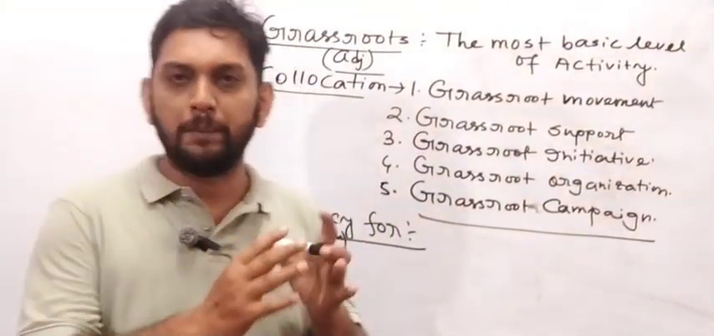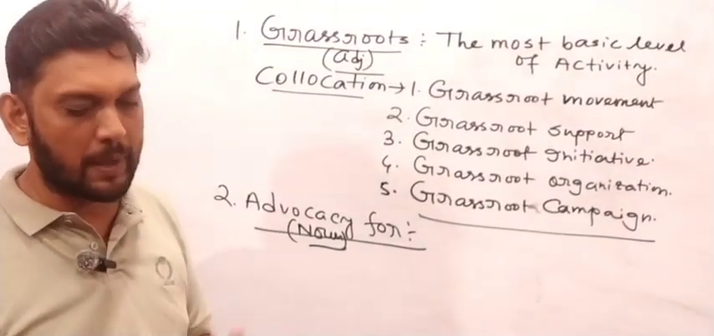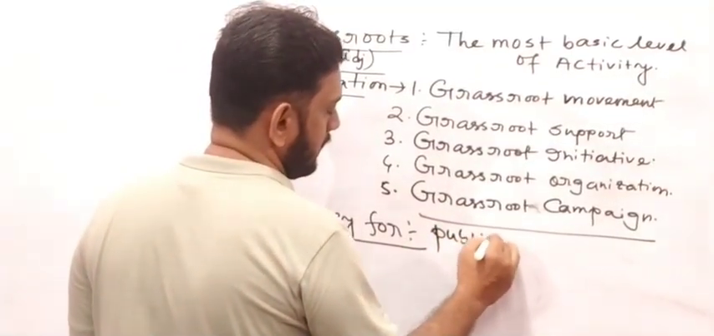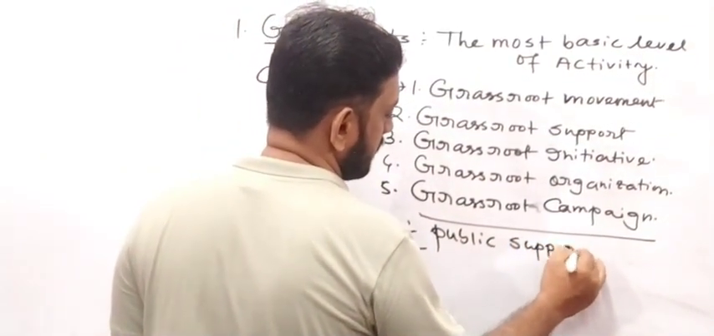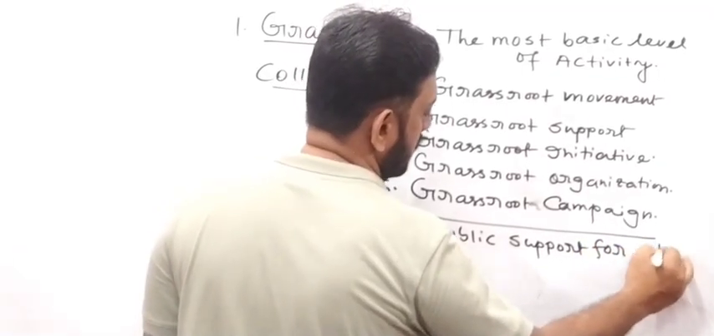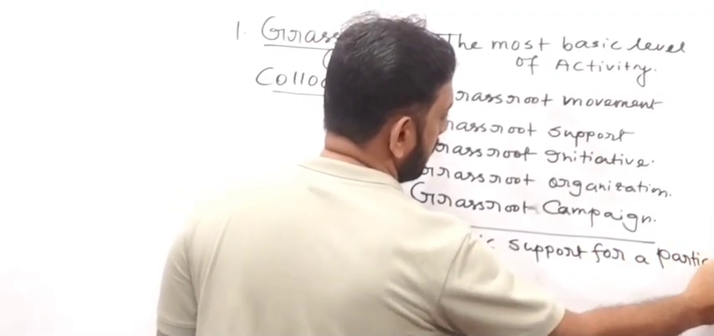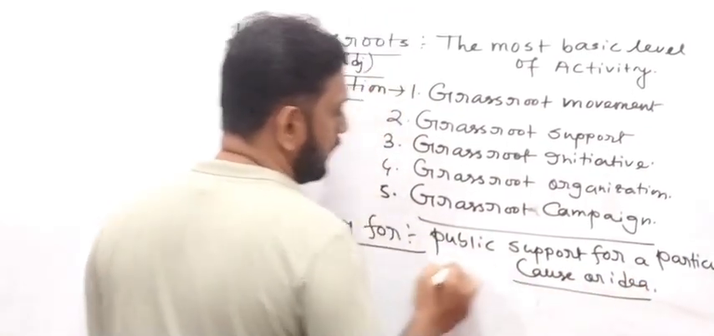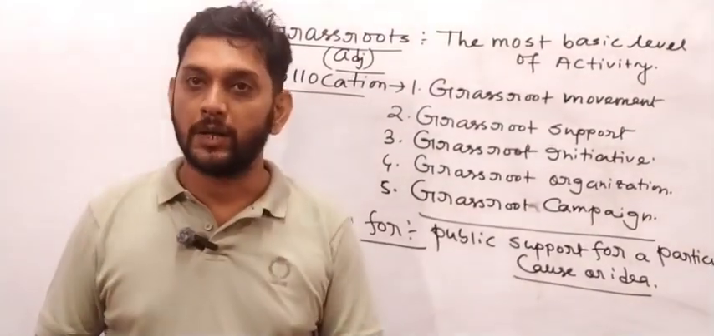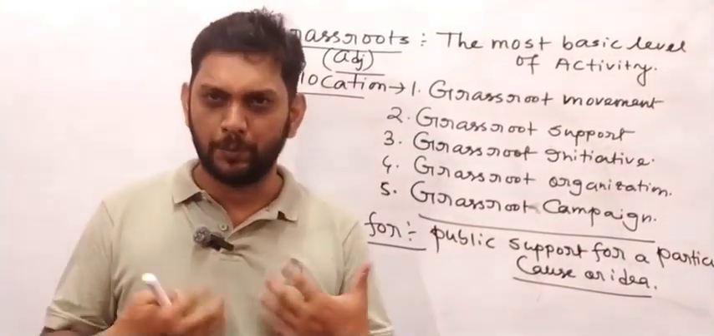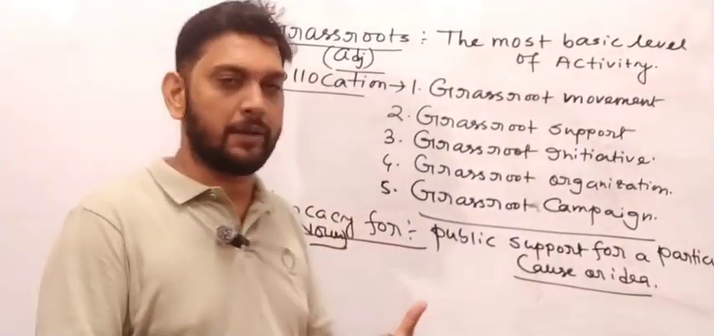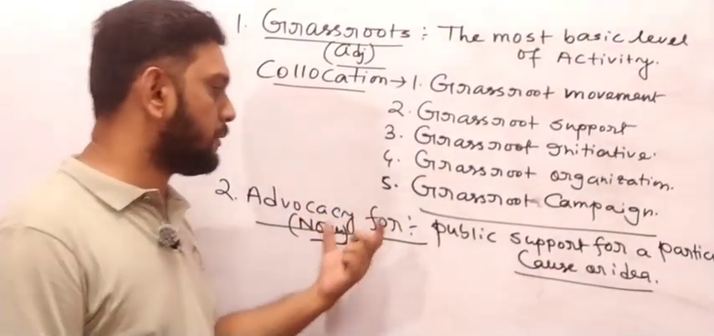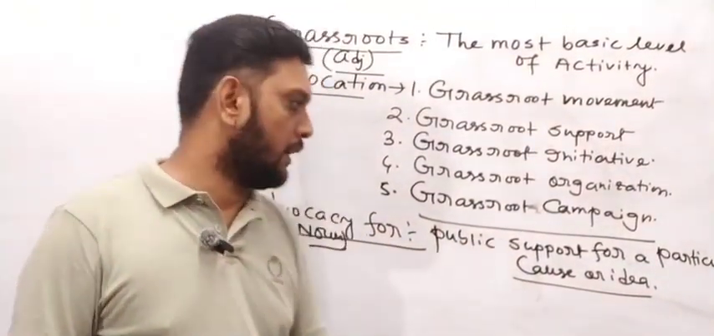So what should be the meaning of advocacy for? Advocacy for means public support for a particular cause. Write it down. Public support for a particular cause or idea. Okay, public support for a particular cause or idea or policy. There should be involvement of the public. Public support for some policy, some idea, some cause. So advocacy for means public support for a particular cause or idea.